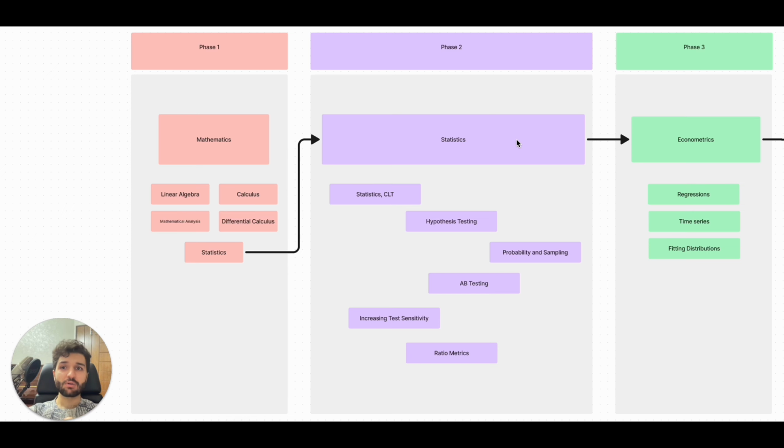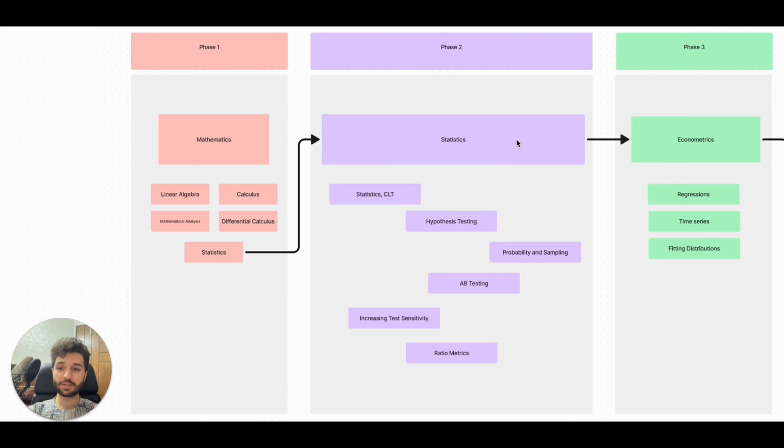So in our phases 1, 2, and 3, I'm talking about the topics that you should learn in mathematics. Let's go and start with phase 1. You should start with linear algebra. You should know that. It's very important. You should know about calculus, differential calculus, and some analysis that we have in mathematics and linear algebra.